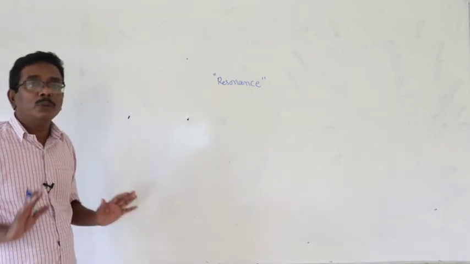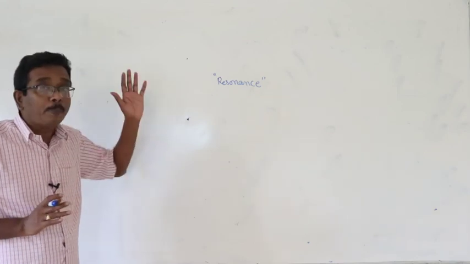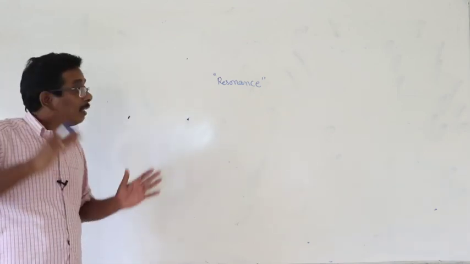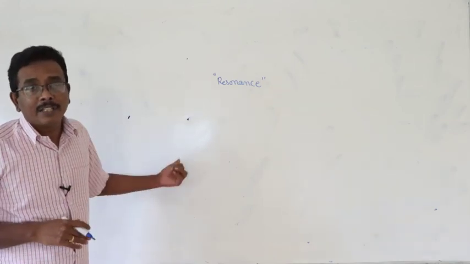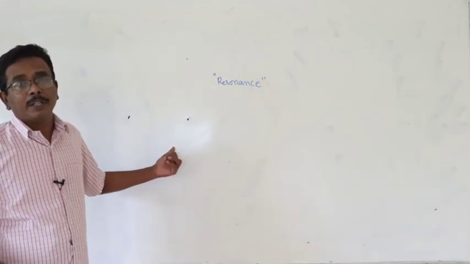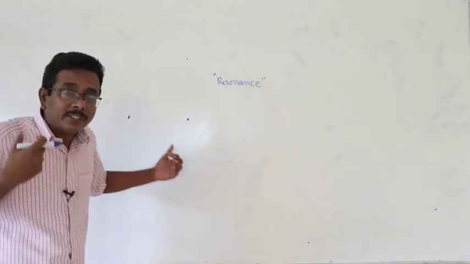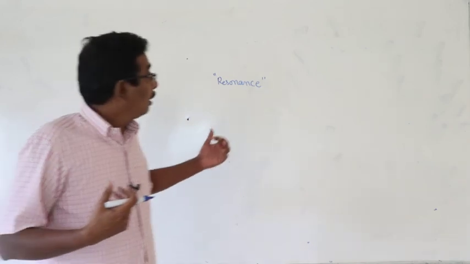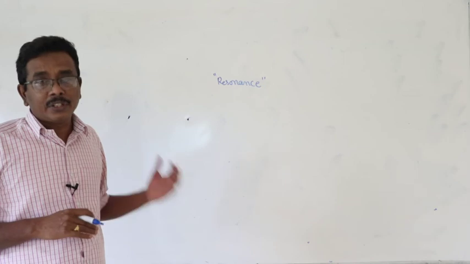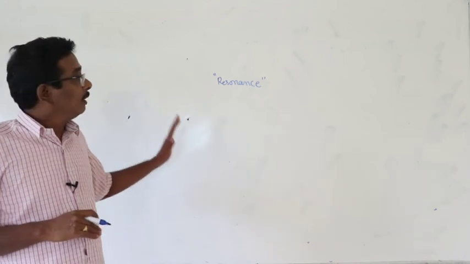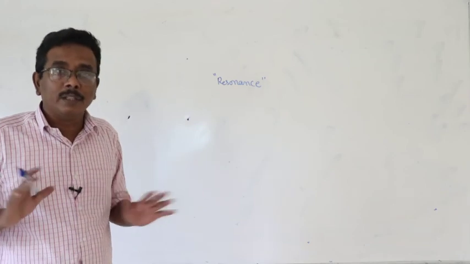It is better to give the concept in organic chemistry, because this is one of the important factors there and has a lot of importance in organic chemistry. But here that is a nominal or regular topic. In order to create some intensity for the topic resonance, I will give that in organic chemistry instead of chemical bond. Okay, this is about the chapter and the topics related to chemical bond.